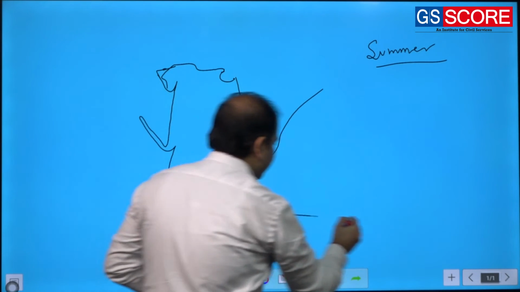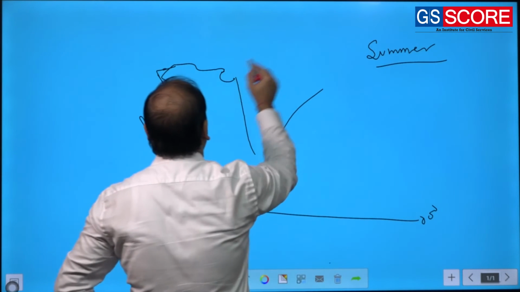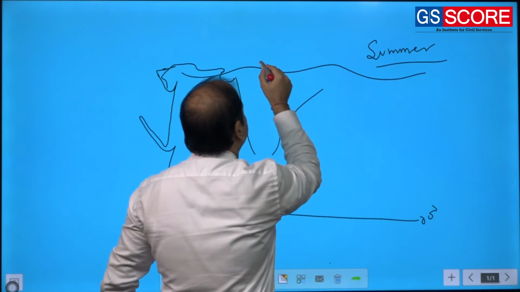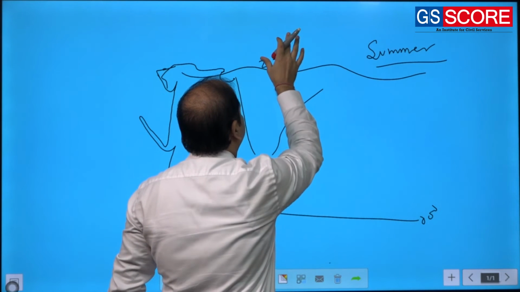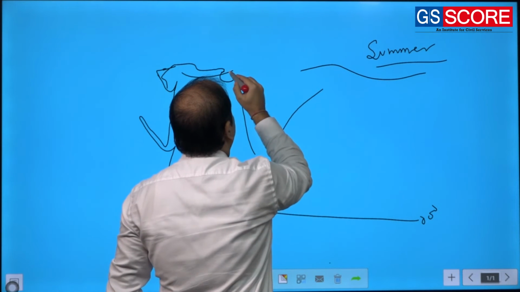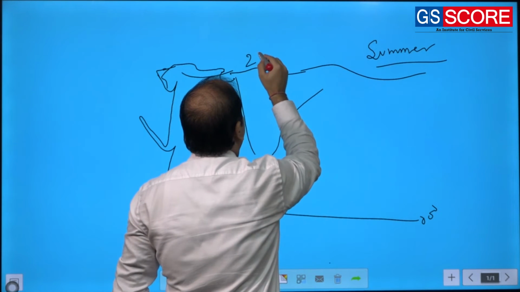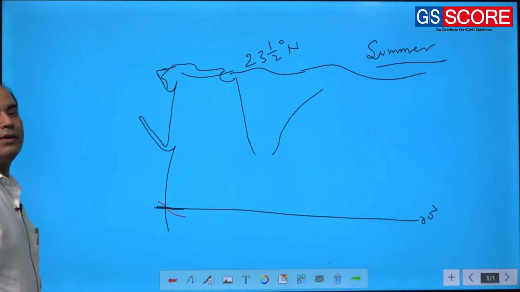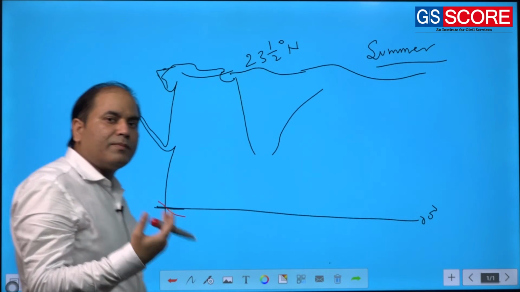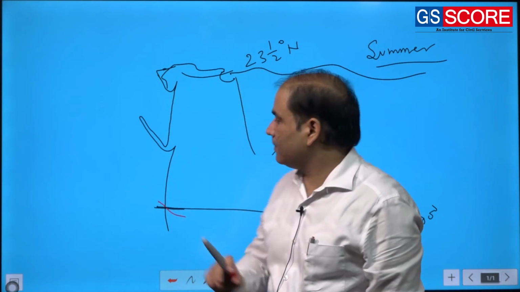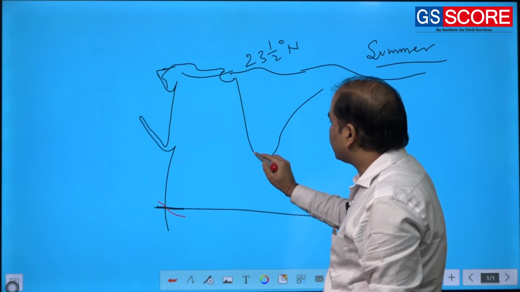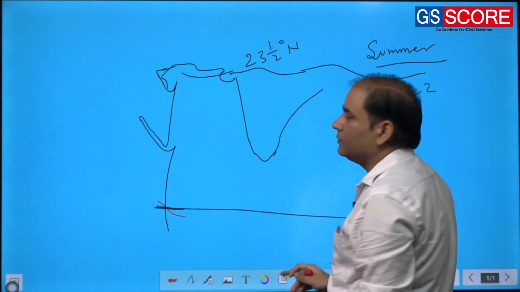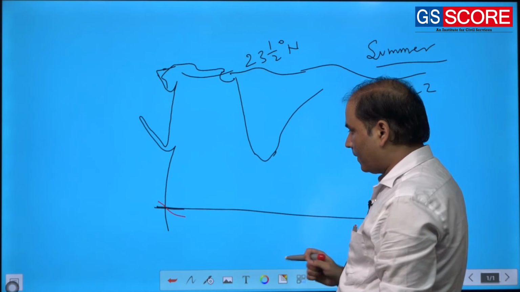So now the ITCZ has shifted, and at its peak it will reach 23.5 degrees on 21st June. So almost by the end of May itself, the ITCZ will place itself over the Indian mainland. So the ITCZ has appeared.